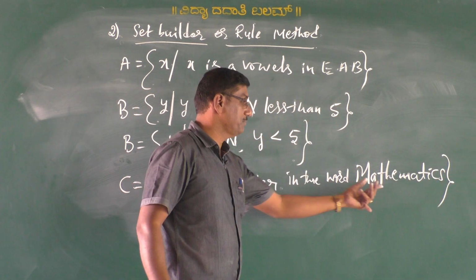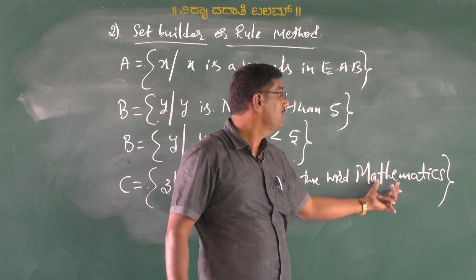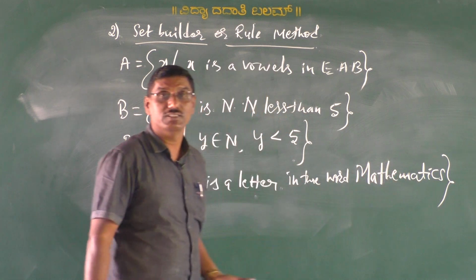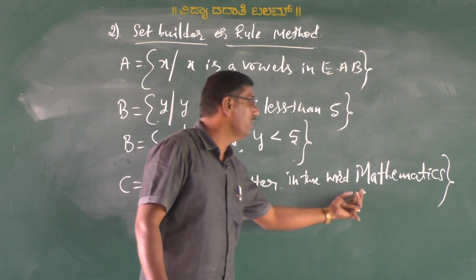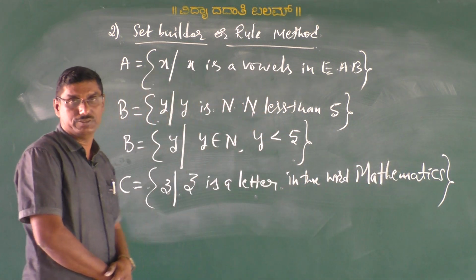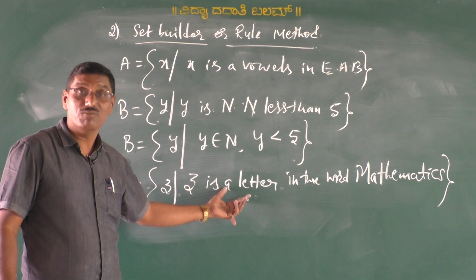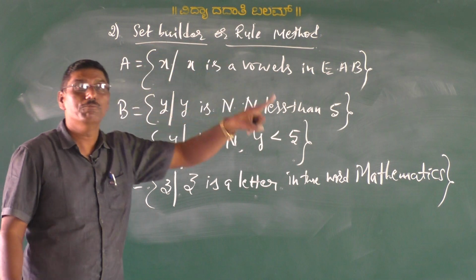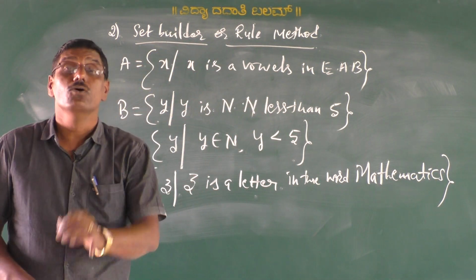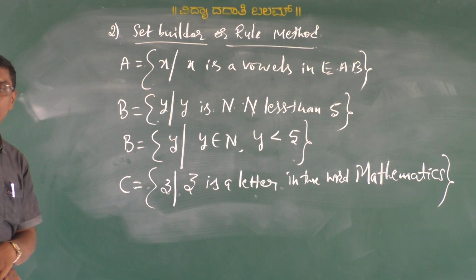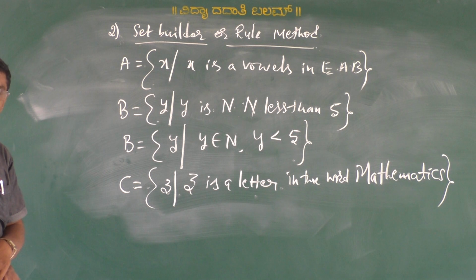Or we can express, that is, the capital letters also. Mathematics, that is, we can express in capital letters also, my dear students. This is also another example of a set in set builder form or rule form. Yes, are you understood?